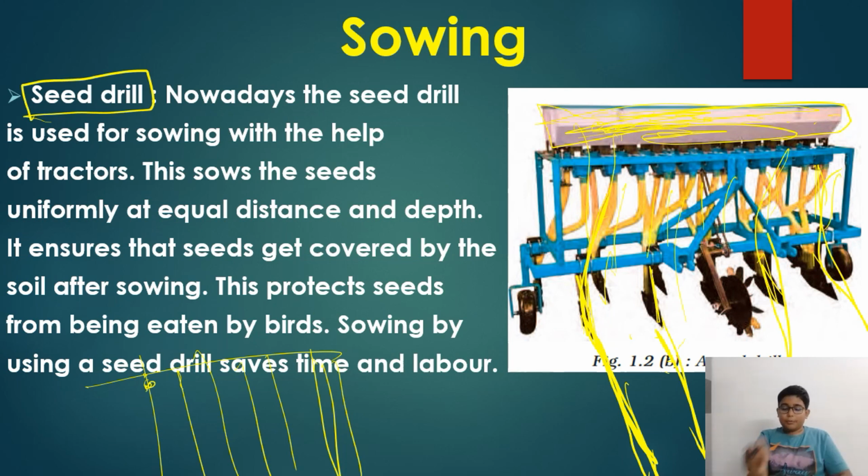But in a seed drill, it will not be like that. One seed gap, another seed gap will also be this much. The seeds come at an equal distance and equal depth, but in the funnel it's not like that. So this is another difference. The seed drill has so many benefits, but it matters for land size: if you have a big area of land, like 5 acres, you have to buy a seed drill. If it is a small area of land, then the funnel is also fine. Okay, let's move.